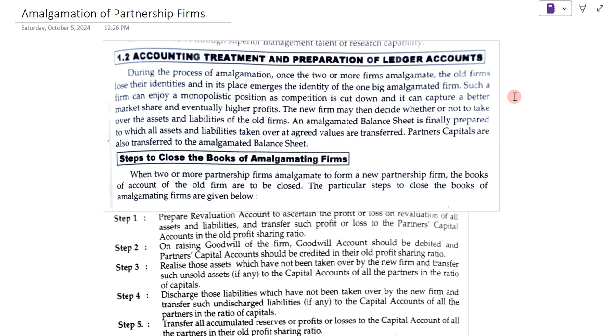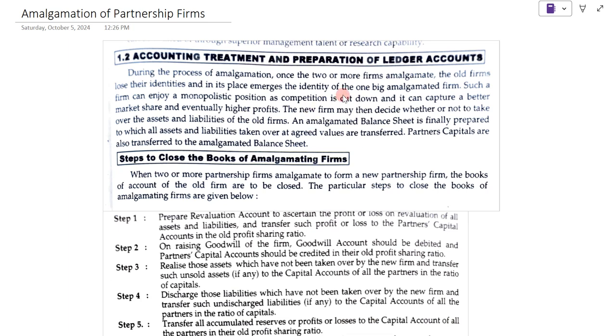So what are the steps to take over the assets and liabilities, and which accounts are to be maintained? When a new firm is formed, the old firms' books of accounts are to be closed, so we have to follow some steps: accounting treatment and preparation of ledger accounts.